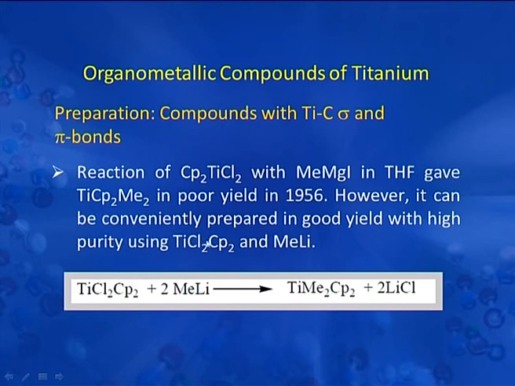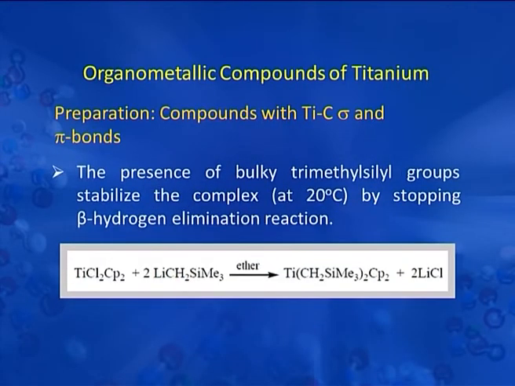This reaction represents the formation of a titanium carbon compound having sigma as well as pi bonds. Another reaction of a titanium carbon compound having sigma and pi bonds is also depicted in this figure, in which the beta hydrogen elimination reaction is shown.